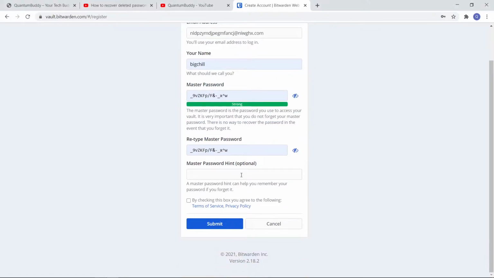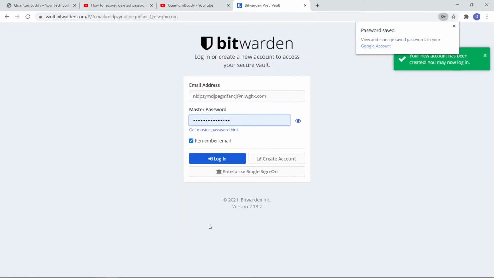Here they are asking for a master password hint. Personally, I don't prefer giving these hints because they are not that valuable in my use, because if I lose the password, these hints won't help me. Even worse, this will be helpful for hackers to hack your account. So now we need to agree. Then we will do submit. This will take us to the Vault after logging in.